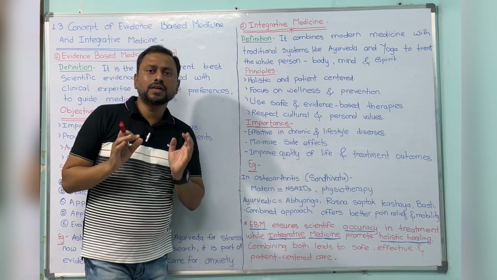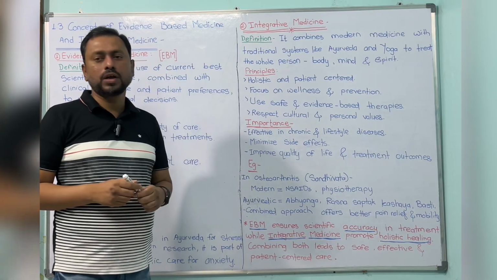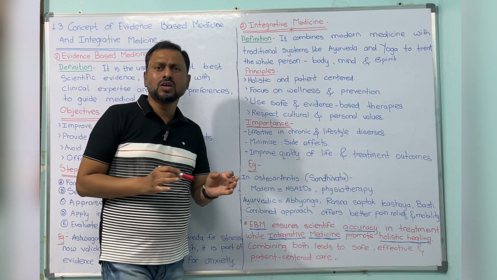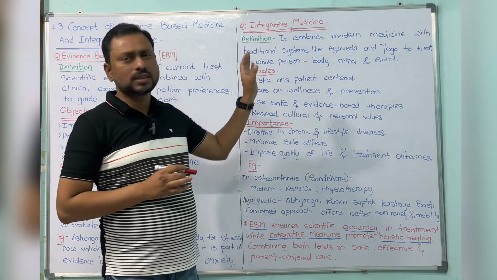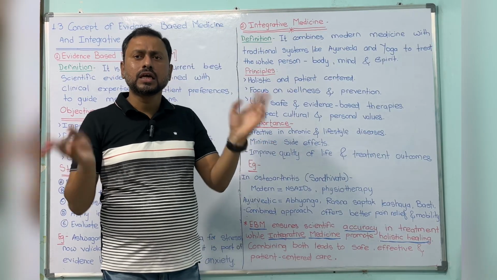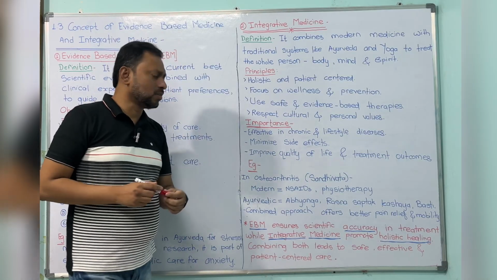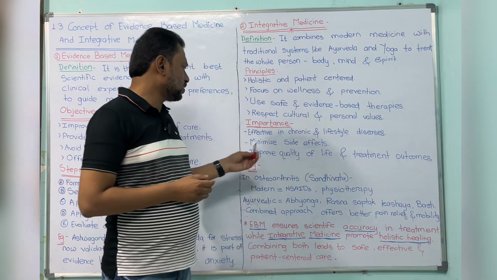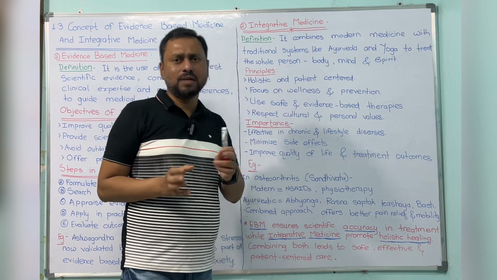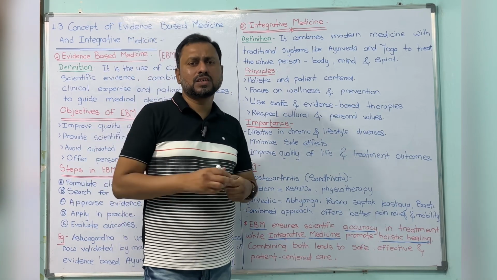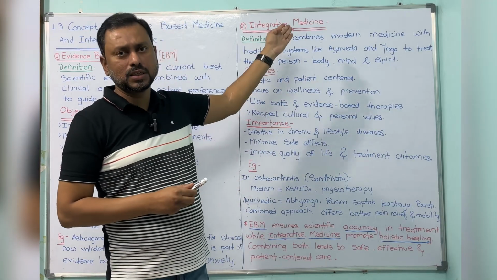The next one is the importance. The importance of integrative medicine is that it is effective in chronic and lifestyle diseases. You may have heard that chronic diseases are not treated well with modern medicines. In those cases, integrative medicine, integrating modern as well as traditional medicines, is effective in chronic as well as lifestyle disorders. Next, minimizing side effects. You may have heard about so many chemicals, due to which adverse effects and side effects are very common. To minimize this is the aim of integrative medicine.